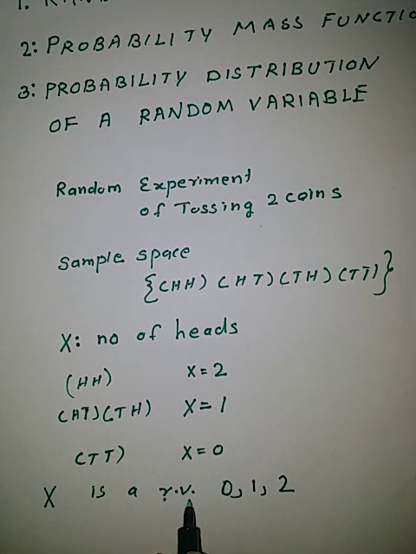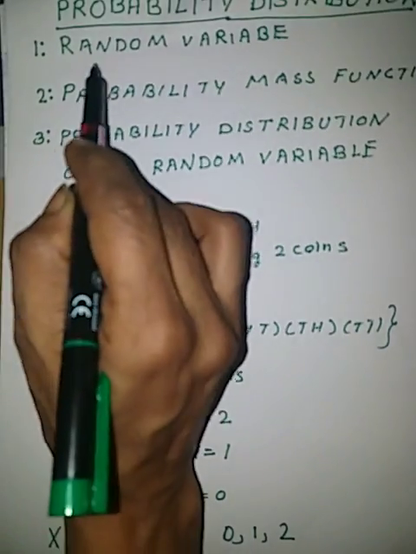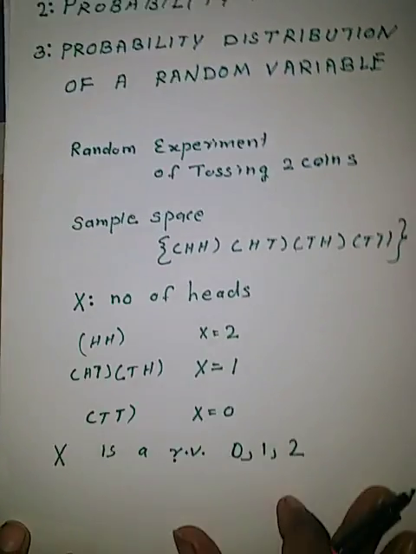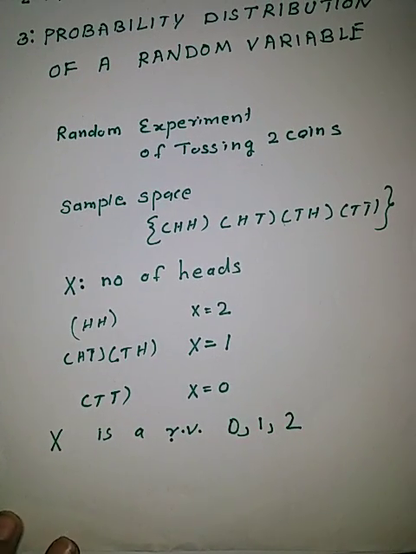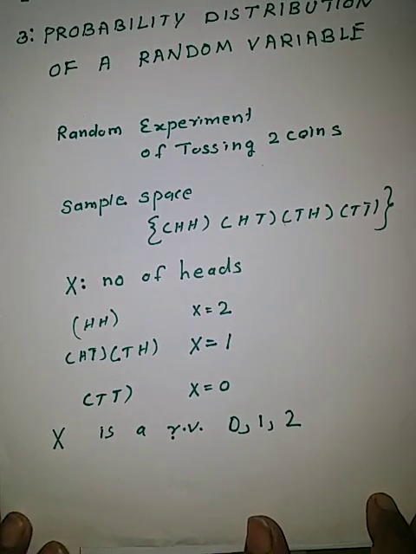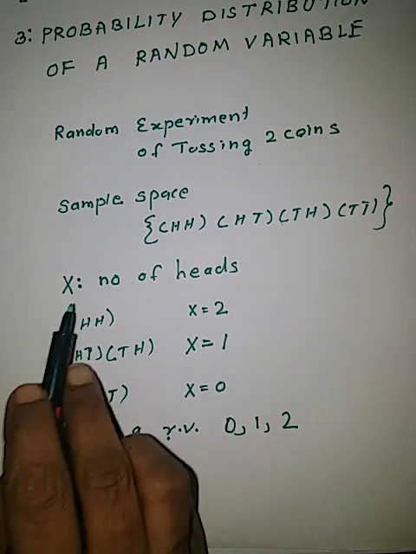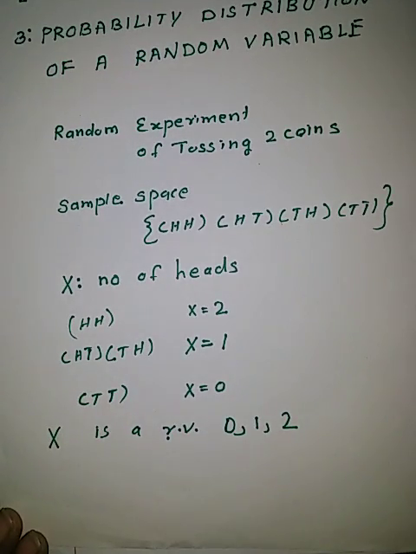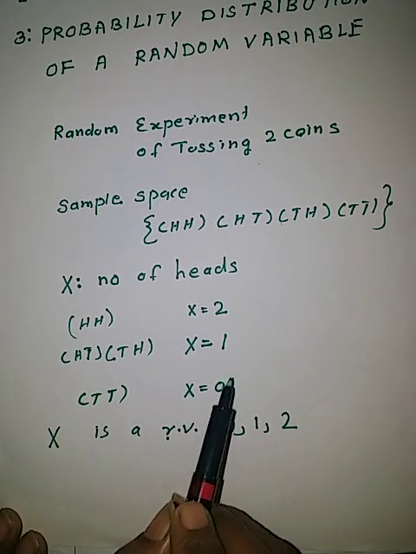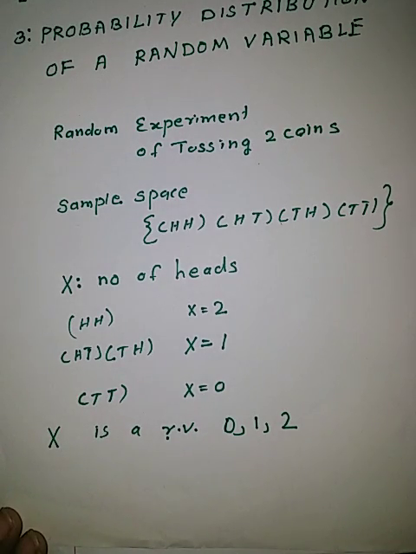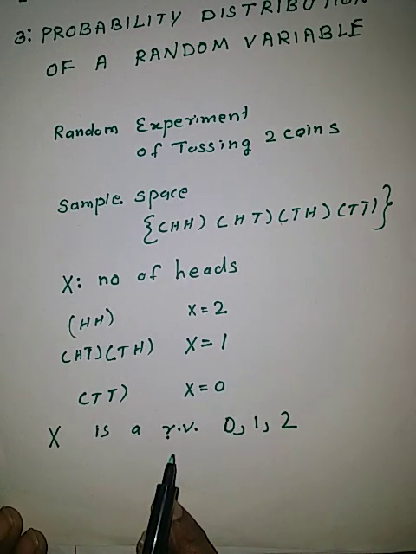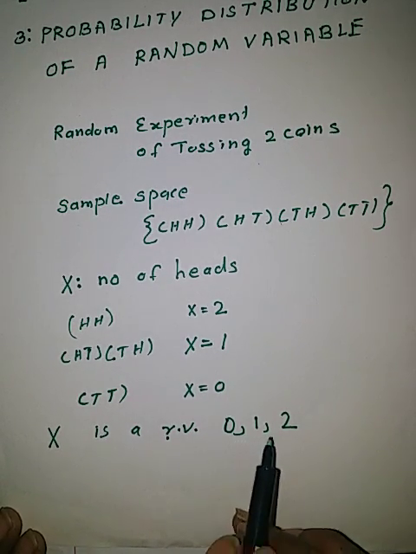Random variable is written in short form as RV. If two coins are tossed and X equal to number of heads, then X can take the values 0, 1, 2.